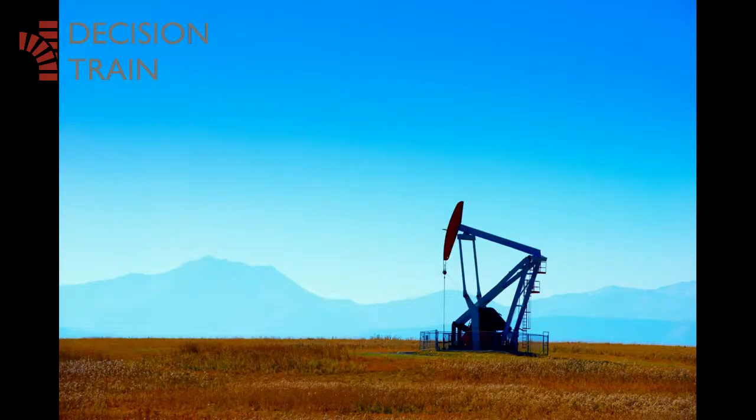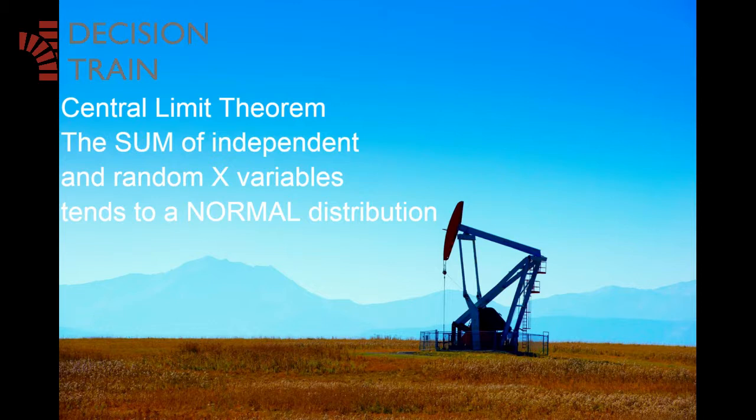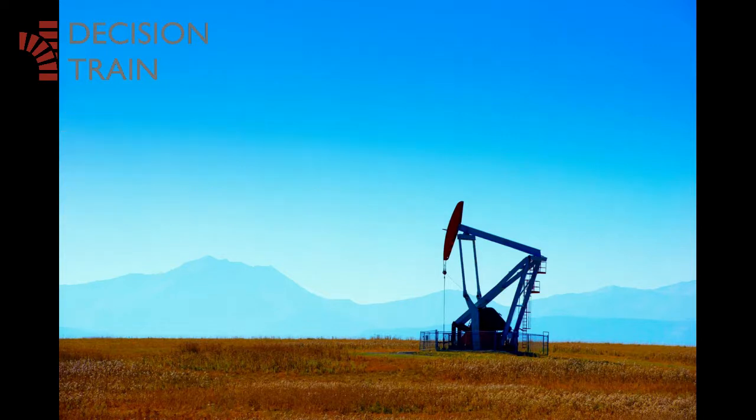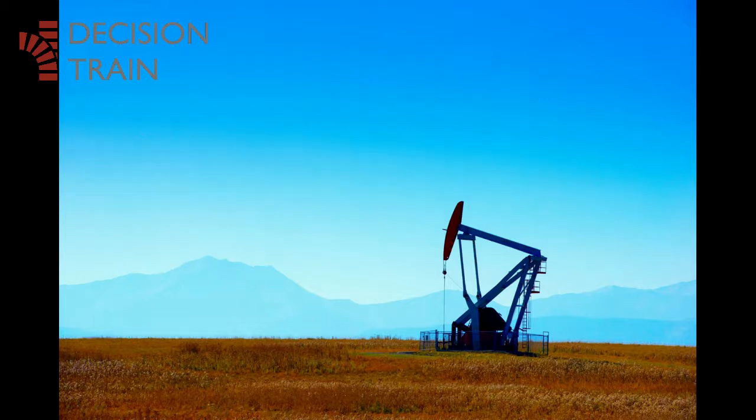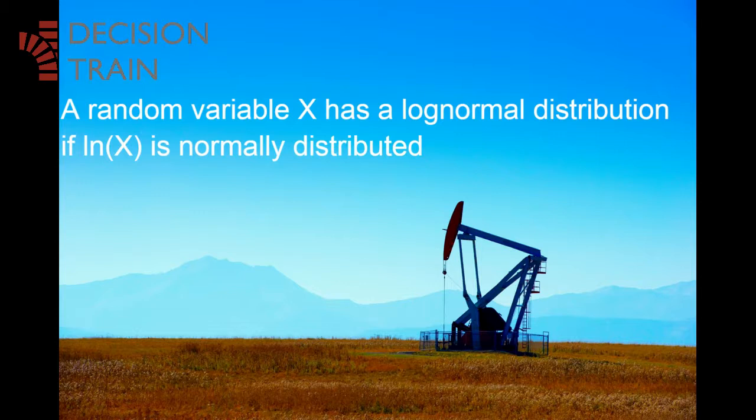On the other hand, the central limit theorem establishes that if you have a sum of independent and random x variables, this sum tends to possess a normal distribution. By the same token, a product of independent and random x variables possesses a log normal distribution. By definition, a random variable x has a log normal distribution if the natural logarithm of x is normally distributed.